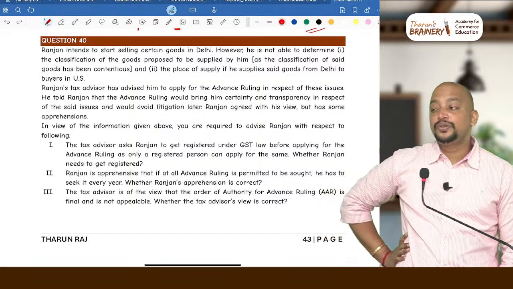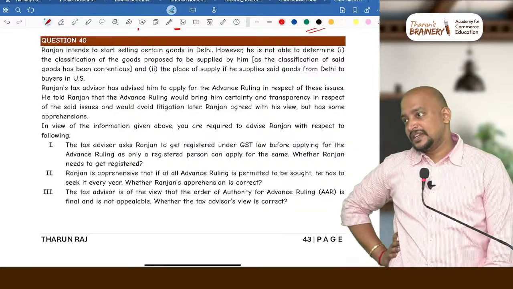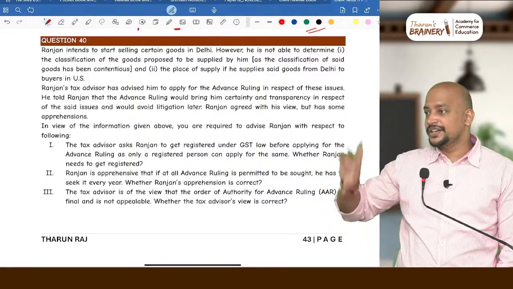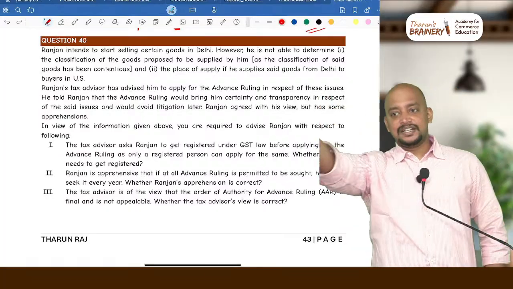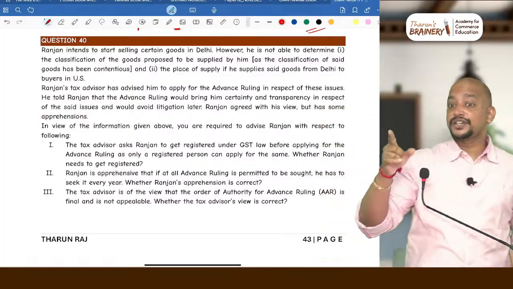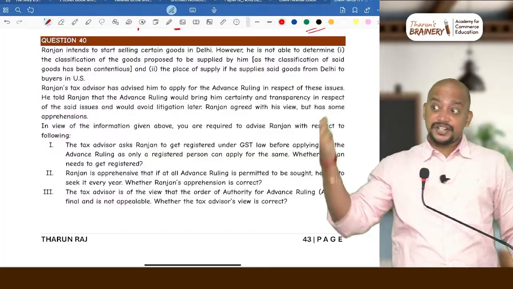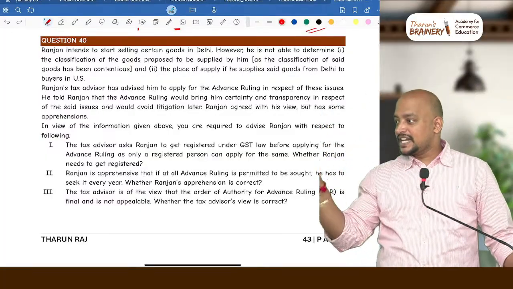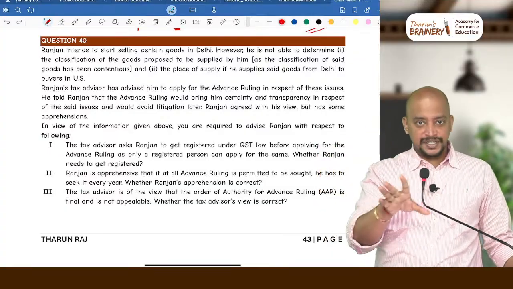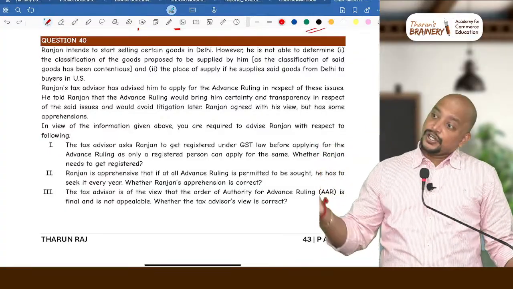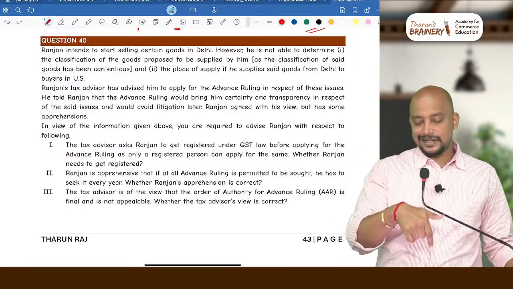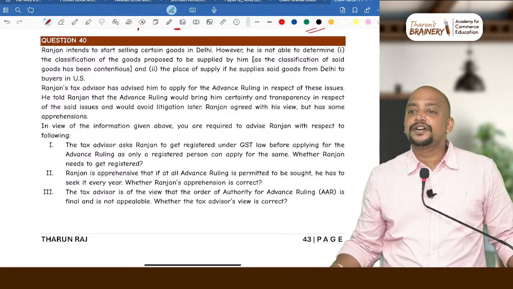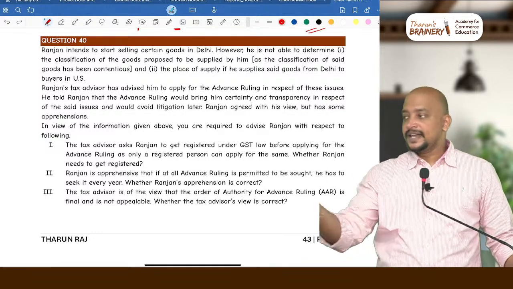No, up to composition scheme, including registration, but excluding place of supply. Is it clear? So registration you don't have in the syllabus, but for registration, we can go for advanced ruling. All chapters you have up to composition scheme, registration also you can go for advanced ruling. But out of these chapters, on which chapter you cannot go for advanced ruling? Place of supply. Okay, come back to this.